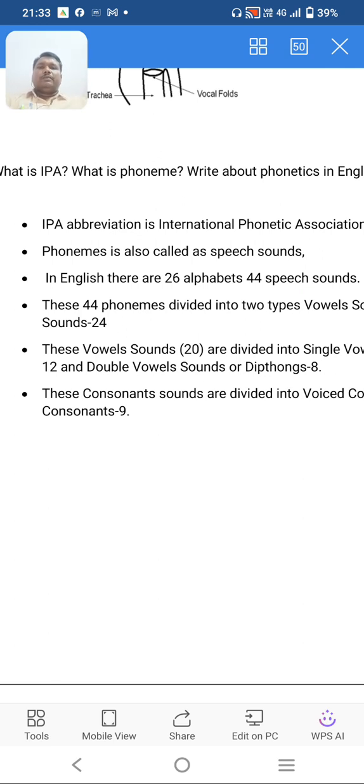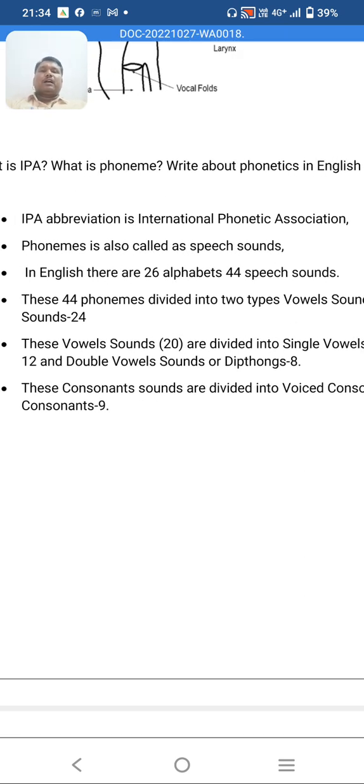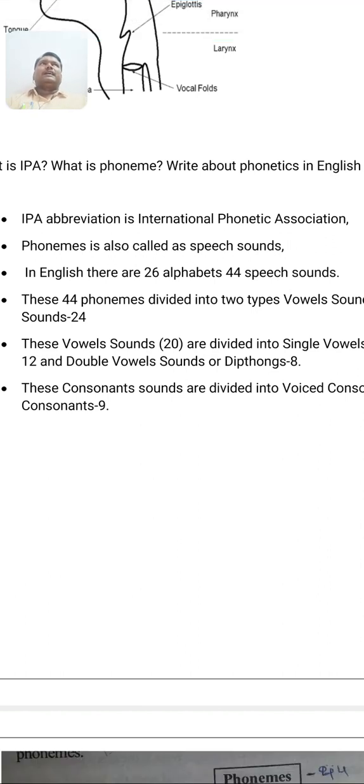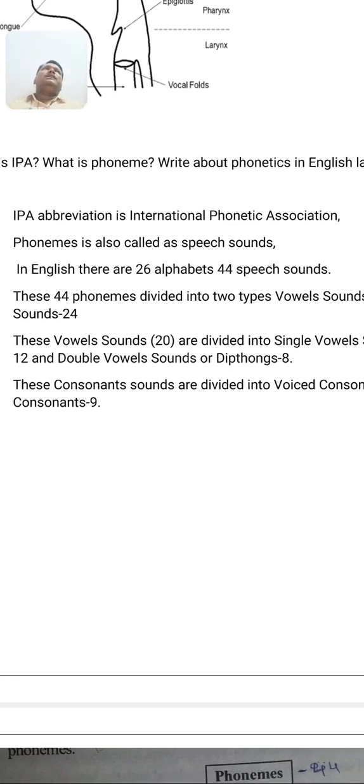So phonemes are also called speech sounds. In English there are 26 alphabets and 44 speech sounds. From A, B, C to X, Y, Z there are 26 alphabets, and these 26 alphabets produce 44 speech sounds. These are called phonemes, and these 44 phonemes are divided into two types. One is vowel sounds and the second one is consonant sounds. Vowels are 20 and consonants are 24.